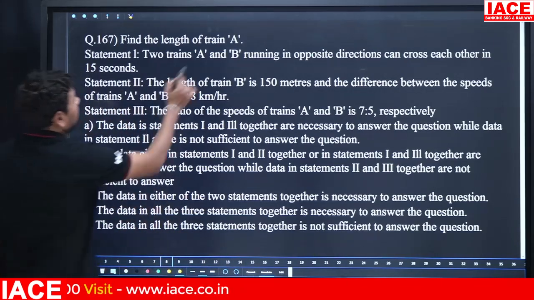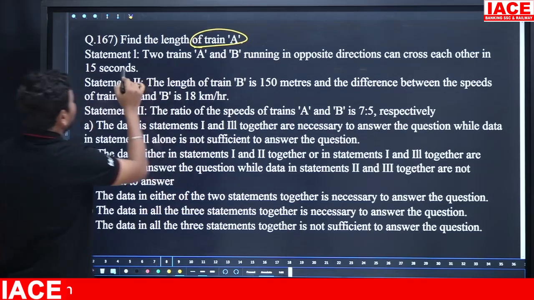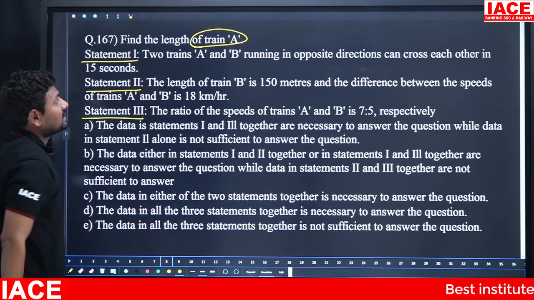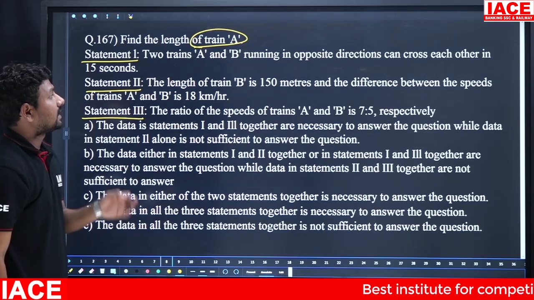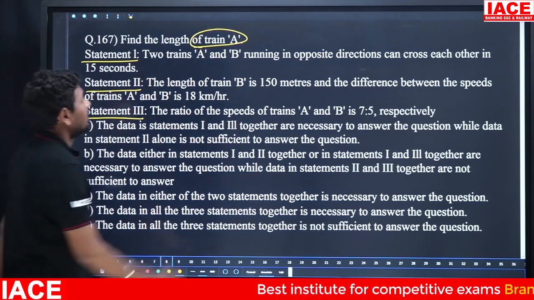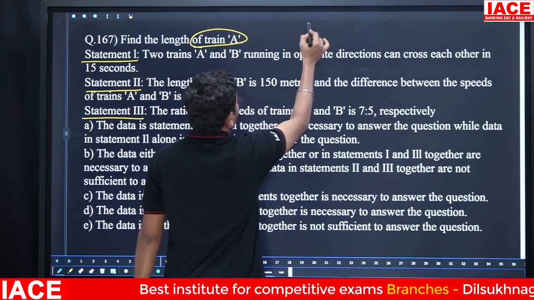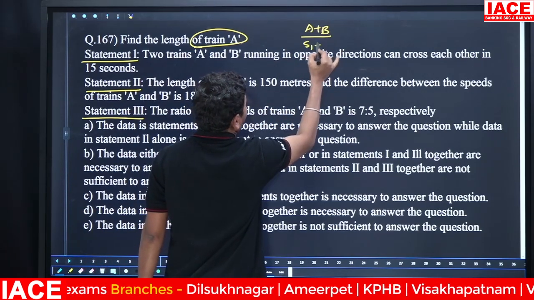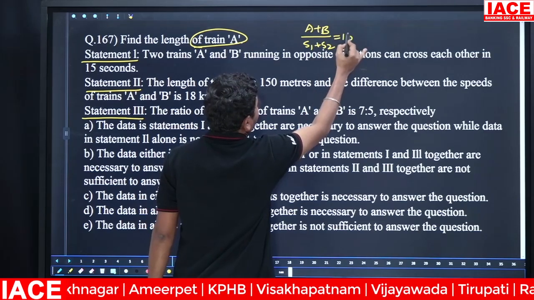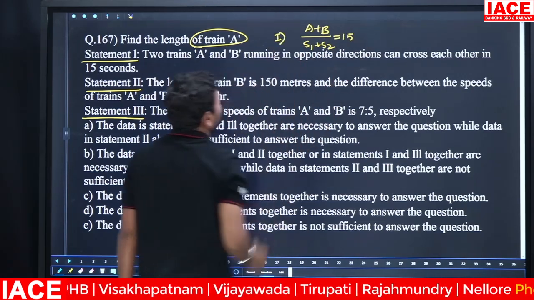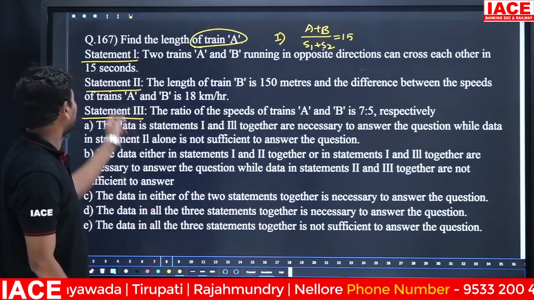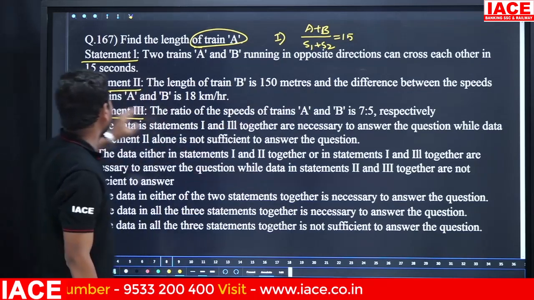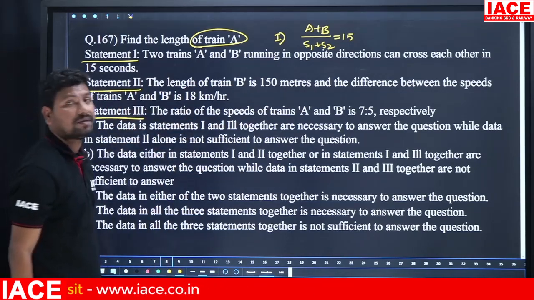Next, find the length of train A. Statement 1, statement 2 and statement 3. Statement 1: two trains A and B running in opposite directions can cross each other in 15 seconds. Train A plus train B by S1 plus S2 is equal to 15 seconds. This is about statement 1. Coming to statement 2: the length of train B is 150 meters and the difference between the speeds of trains A and B is 18 kmph.